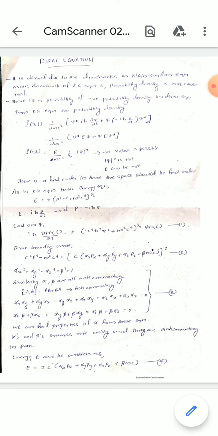Then Dirac wrote that c square p square plus m square c raised to 4 equal to (c into (alpha x px plus alpha y py plus alpha z pz) plus beta mc square) whole square. Dirac wrote it, it is not derived.